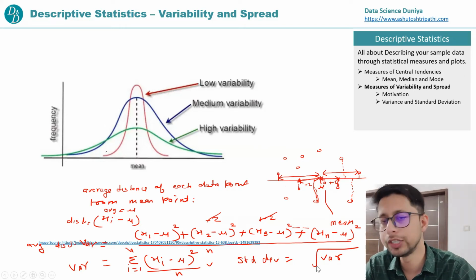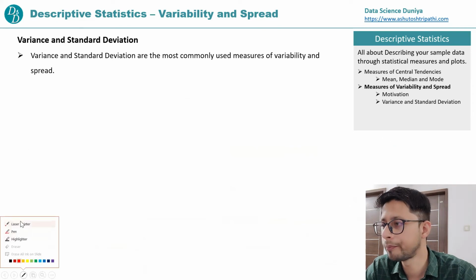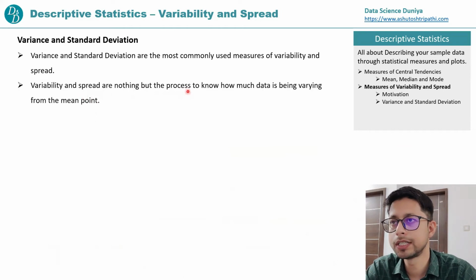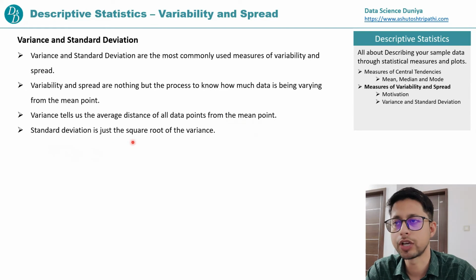Okay, now let's understand. I have written the pointers for you to refer. Variance and standard deviation are the most commonly used measures for variability and spread. Variability and spread are nothing but the process to know how much data is varying from the mean point. That we have already talked about. Variance tells the average distance of all the data points from the mean point. We have seen that. And standard deviation is just the square root of the variance. We have also seen why we do the square root, right? To get back the same unit as our data point.